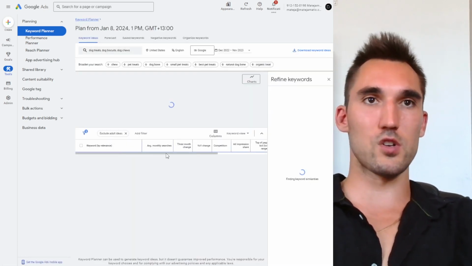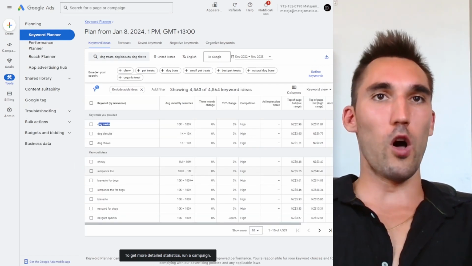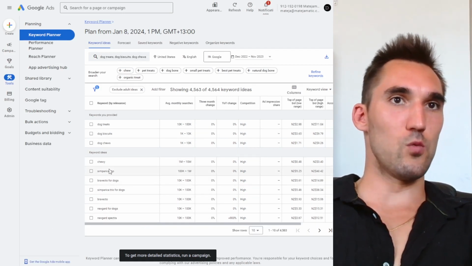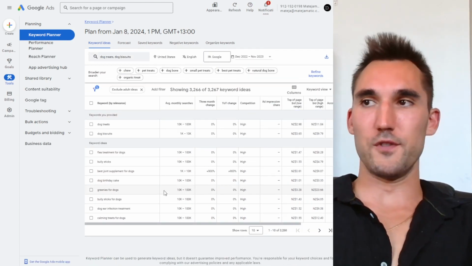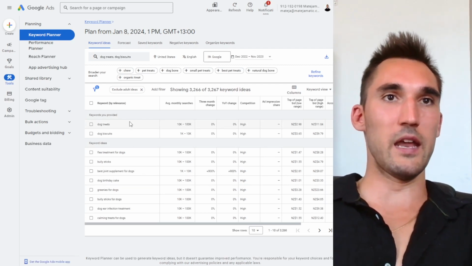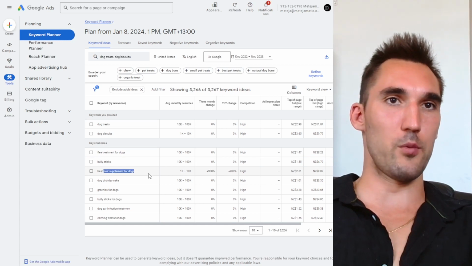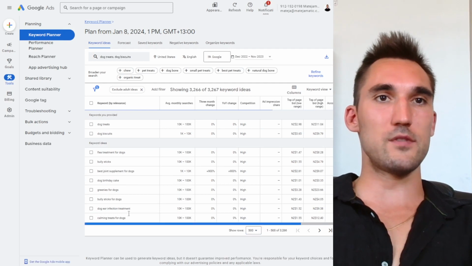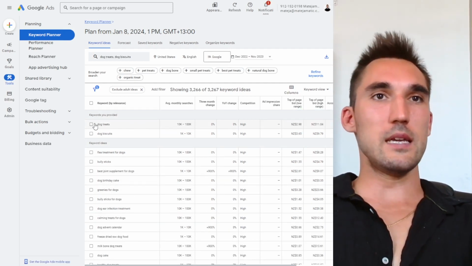And what's going to happen is Google's going to give you the list of related keywords as well as the actual ones that you put here, so you can see what the search volume is. Now, I'm not sure why it's given me a bunch of random Spanish words, so I'm just going to remove the chosen one. Maybe it's got to do with that, and let's see what happens. Okay, so for some reason it thought that was related, but anyway, we've got dog treats, dog biscuits, and we've got flea treatment, which is probably not that appropriate, joint supplement for dogs, things like that. So these are not that relevant, but you can see that Google gives what it thinks is related to what we are selling.